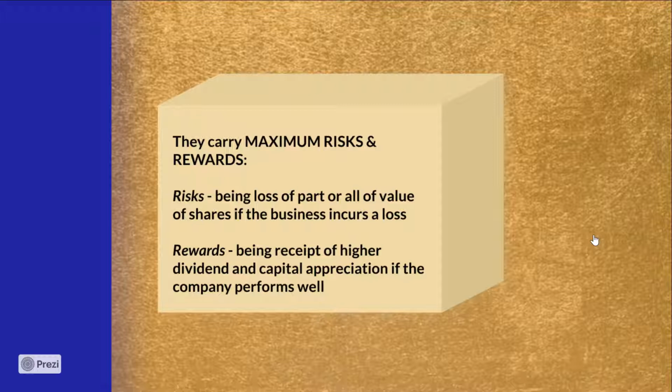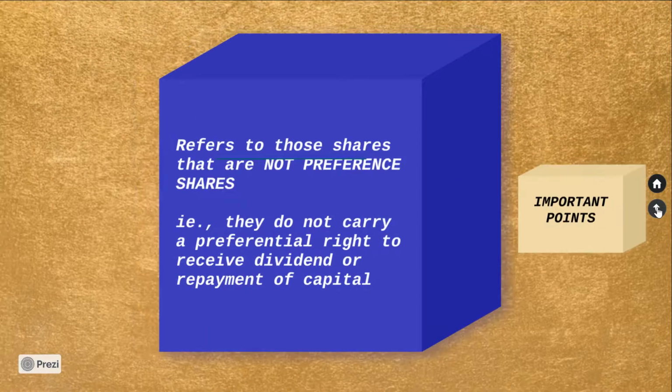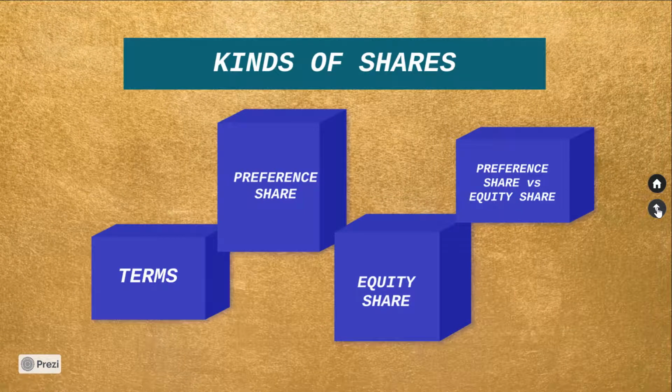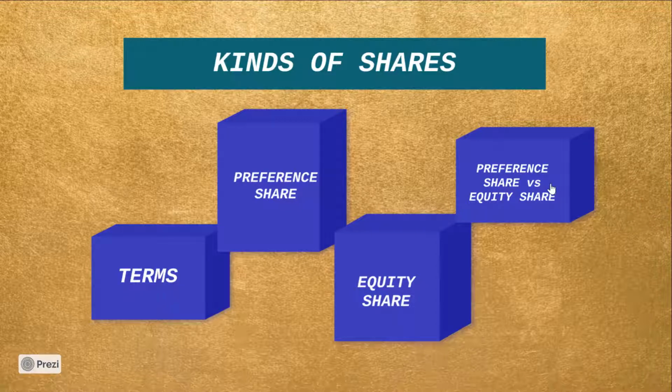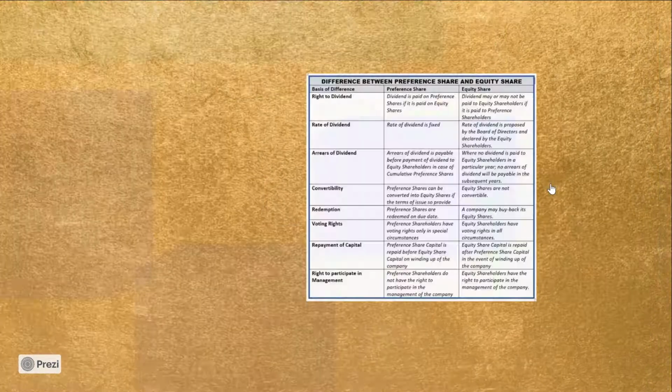When we speak of rewards, we are talking of receipt of higher dividend and capital appreciation in the value of shares in case the company performs well. So we've seen in detail preference shares as well as equity shares. Next, we'll cover the difference between preference shares and equity shares.